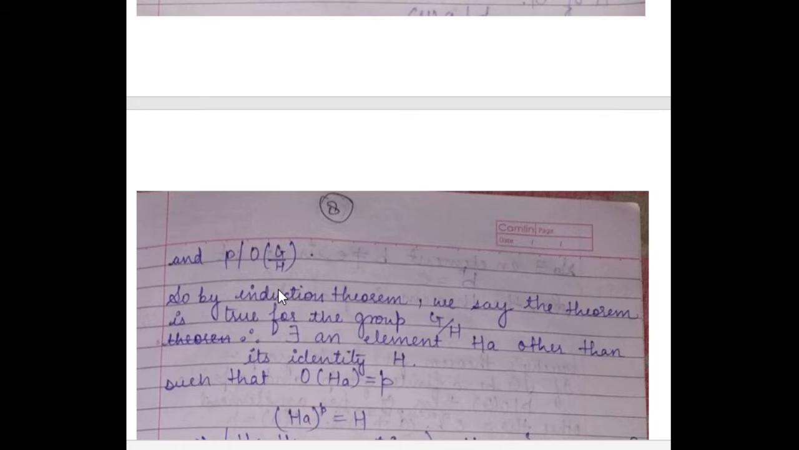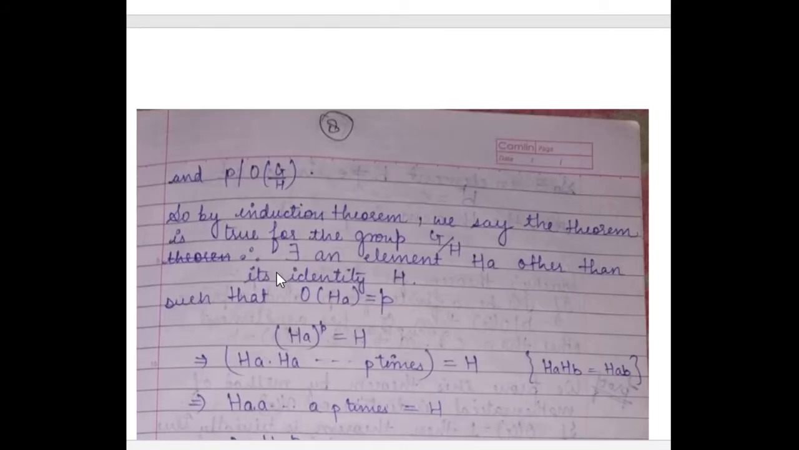So by the induction hypothesis, this theorem is true for every subgroup whose order is less than G. So the theorem is true for G by H. This implies there exists some element other than the identity in G by H. G by H has the cosets of H as elements, so there is an element HA other than the identity H, such that the order of HA is equal to P.